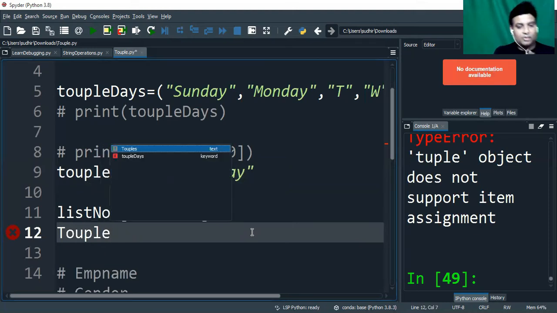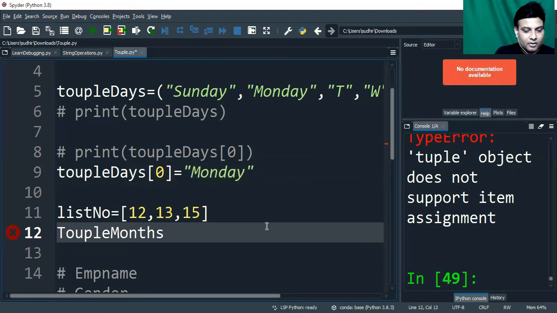One more thing, tuple of what? I'll say tuple of months. For example, tuple of month is again, I'll start from Jan, Feb, and all months. We just consider that.